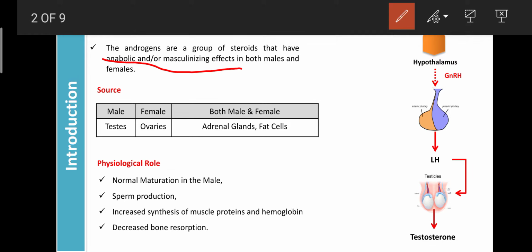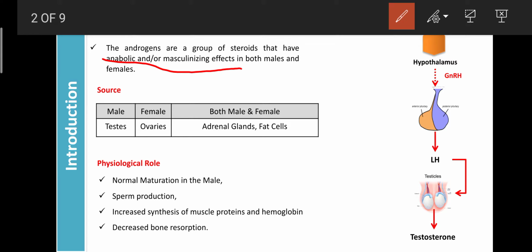Anabolic effect means it is involved in building up macromolecules or larger molecules by utilizing small molecules or amino acids. They can utilize the amino acids and are involved in the synthesis of the desired proteins. That effect is known as the anabolic effect.